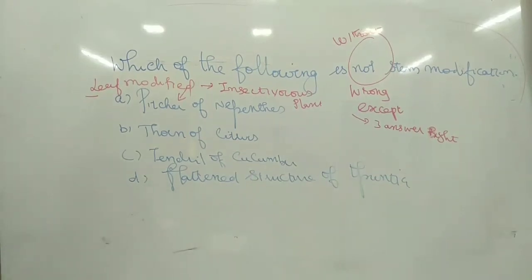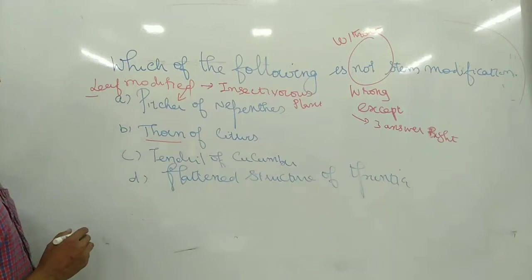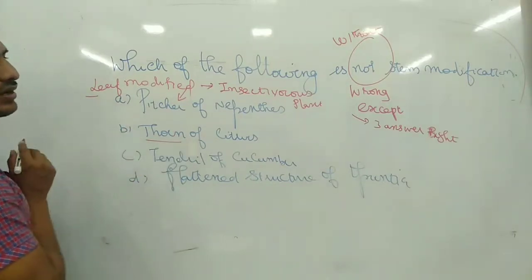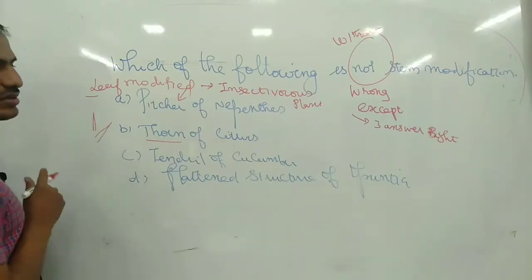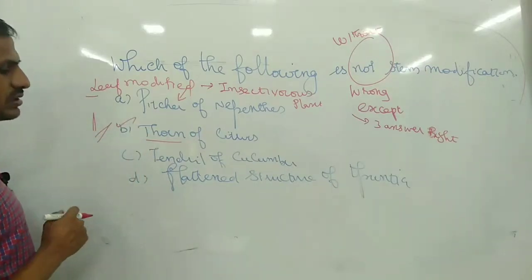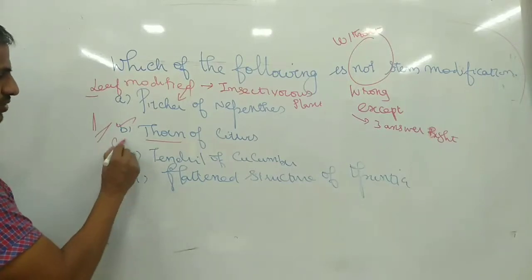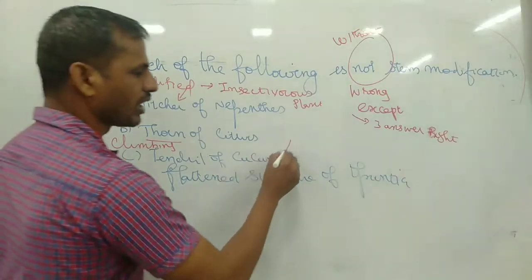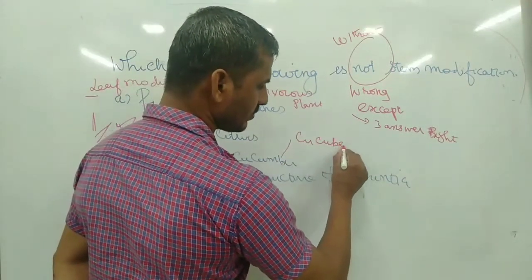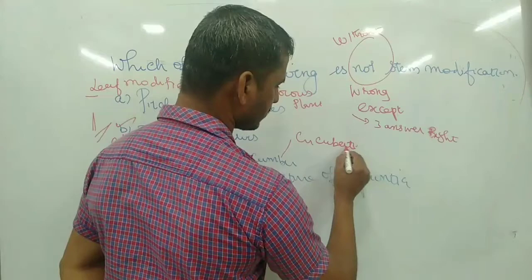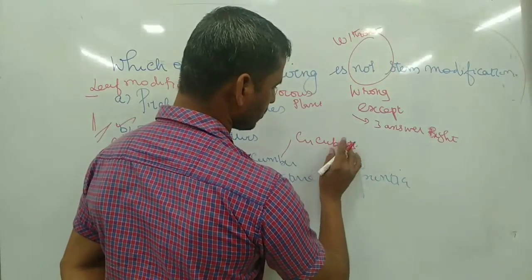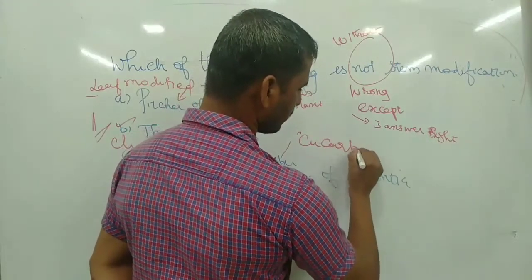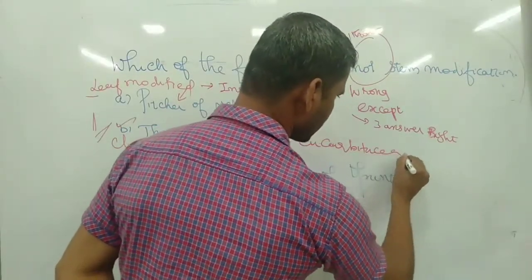Next, the thorn. This thorn is a stem modification. Stem modified into thorn, small thorns, yes, right. And the tendril is for climbing purposes, especially in cucumber or the Cucurbitaceae family.